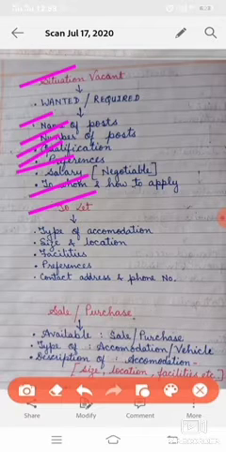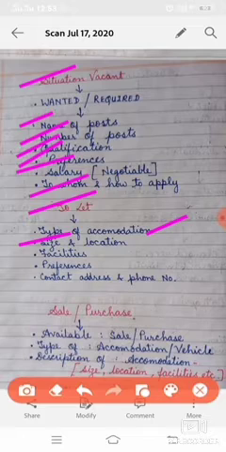Now second, you can see to let. Here we will mention what type of accommodation there is, then related to that accommodation, size and location will be written, then the facilities it provides, or what you want for yourself. Listen, to let means two different situations are there, one for the renter and one for the owner.